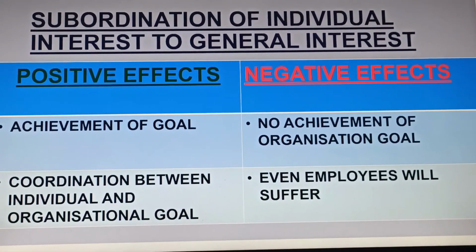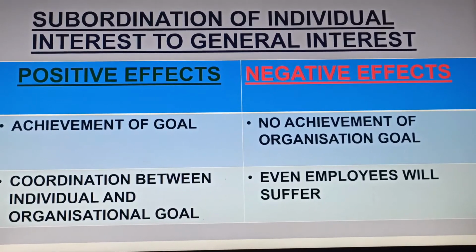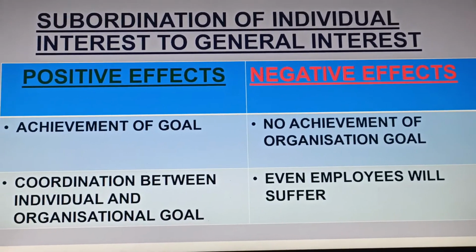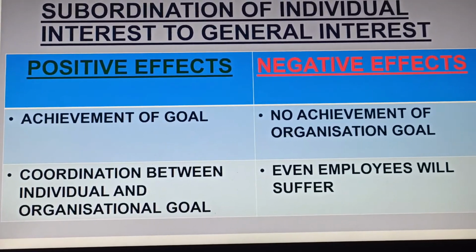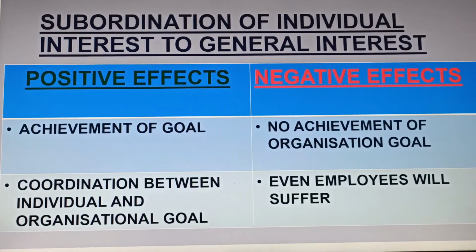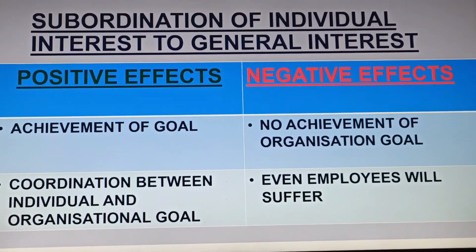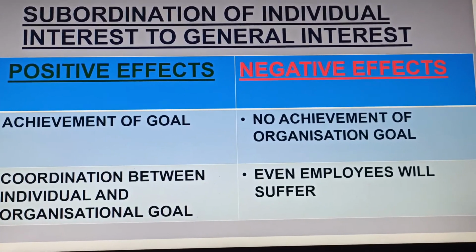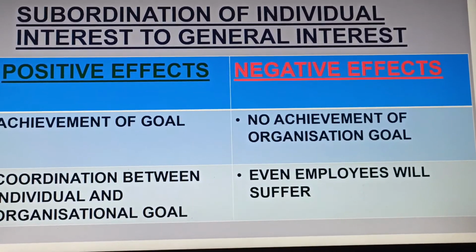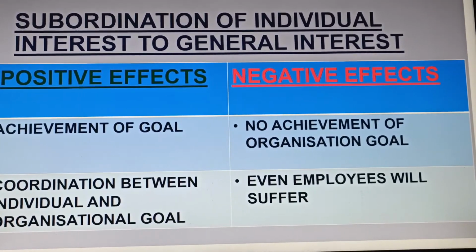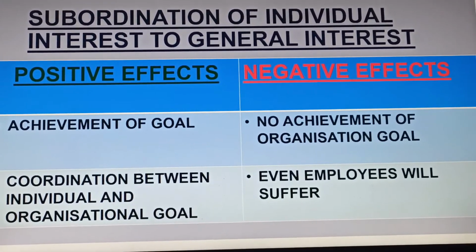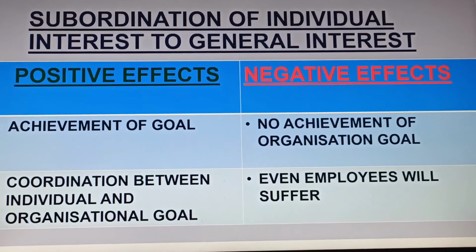I will give you one example for this. Suppose a manager has to go to attend a wedding party in his family, and all of a sudden at that time there is one very important meeting in the organization, a meeting that can decide the growth and the downfall of the organization. In that case, the manager should always go for the meeting only, because the wedding can go on without him, but his presence is most important in the meeting right now. So this is the example where he is following the principle of subordination of individual interest to general interest.